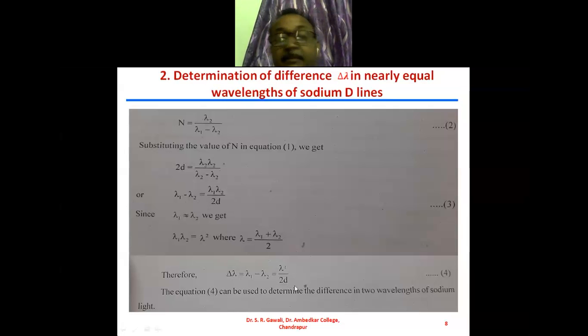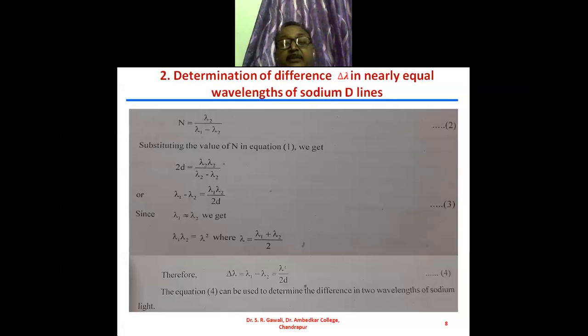So this is equation number 4. Delta lambda is the difference in wavelength of the two sodium D lines. We know the average wavelength of the sodium D line is 5893 angstrom. एक वेवलेंथ कितना है 5896, दूसरी वेवलेंथ कितना है 5890.